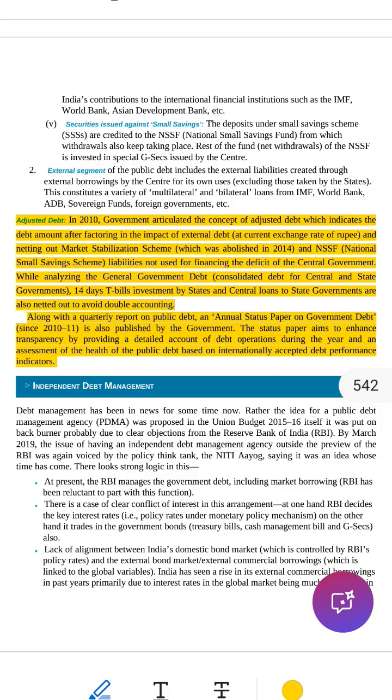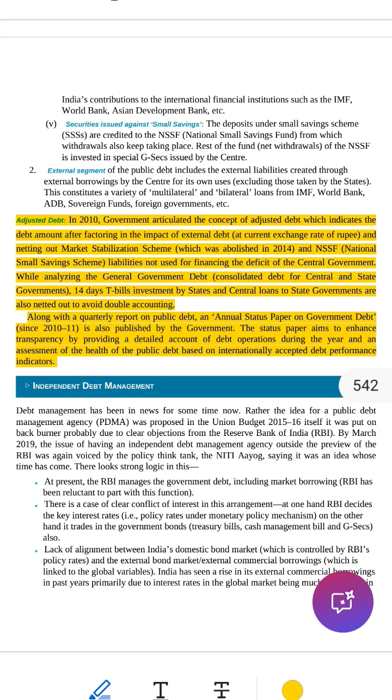In 2010, the government introduced a new idea, adjusted debt. This is just a smarter and clearer way to look at government debt. It's like cleaning up messy numbers to see the real picture of how much the government owes. Why do we need adjusted debt?